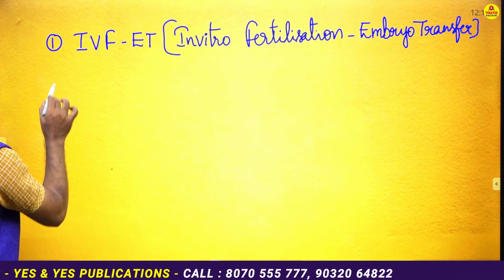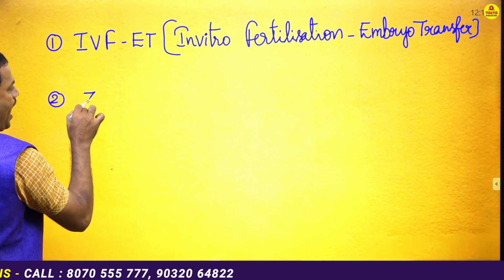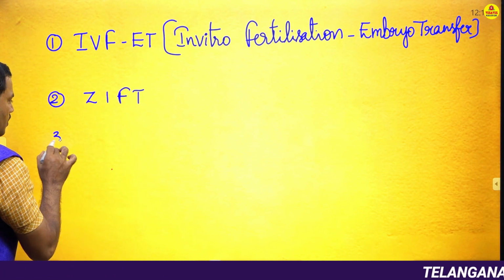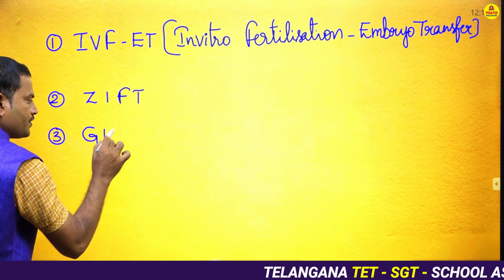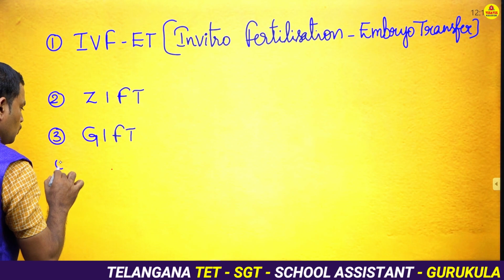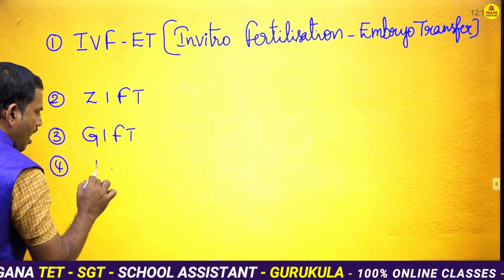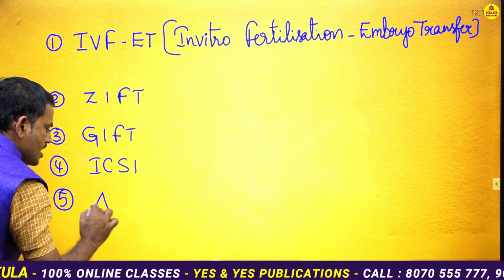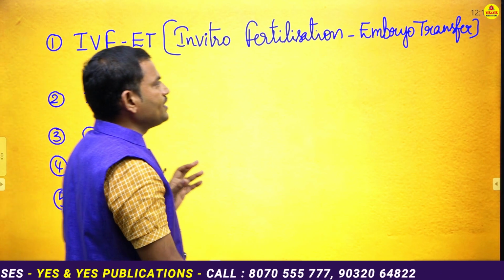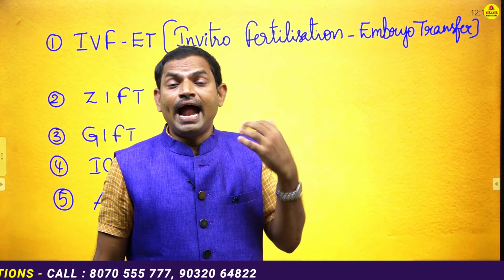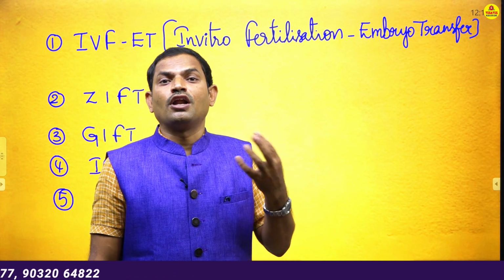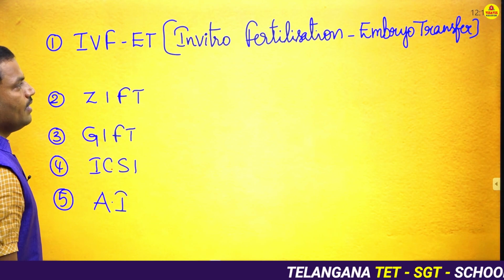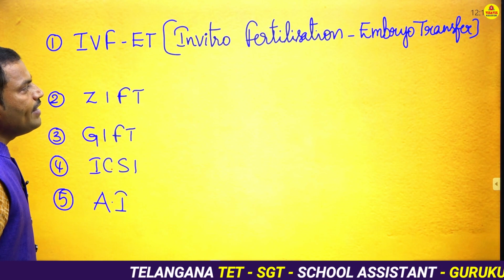And the second one can be considered as GIFT, and the third one can be considered as ZIFT. The fourth one can be considered as ICSI, and the fifth one is called AI. So these are some of the techniques that can be adopted either by a male or a female in order to have children, right? Now let us take the first one, IVF, in vitro fertilization.